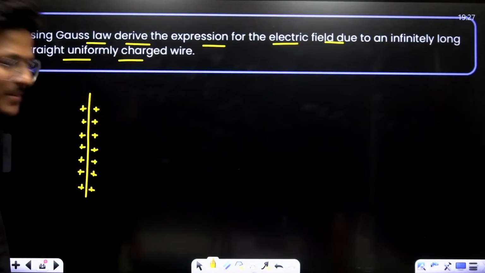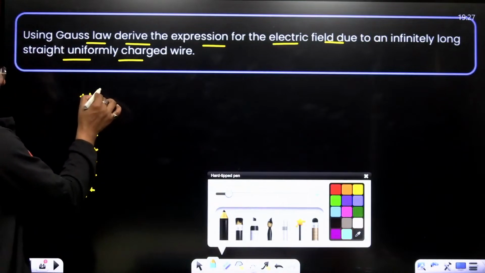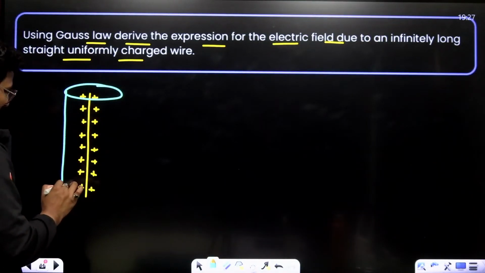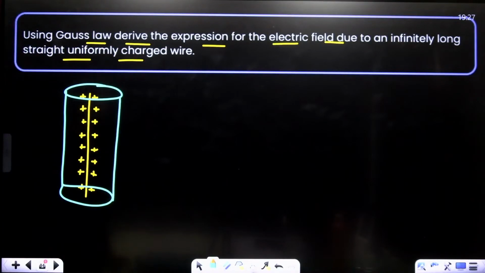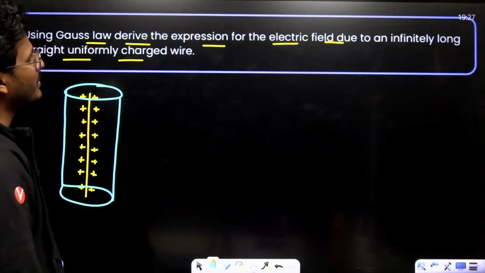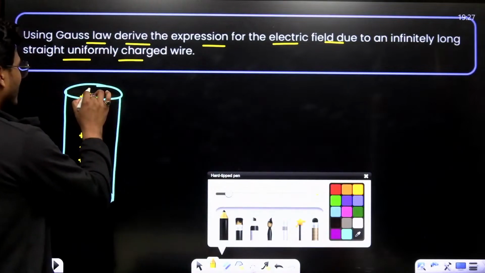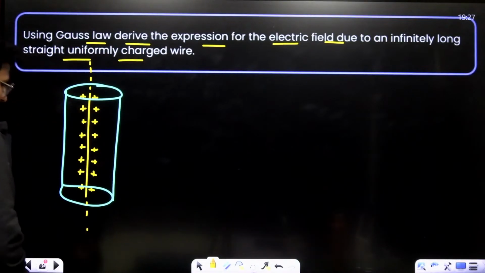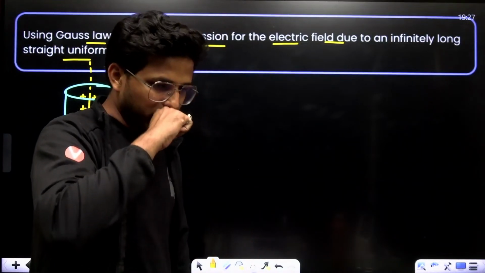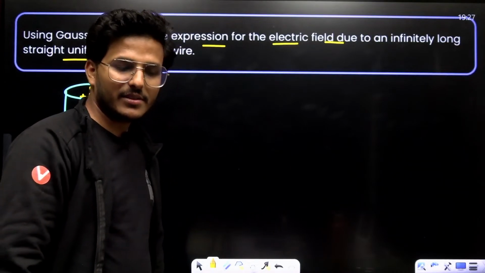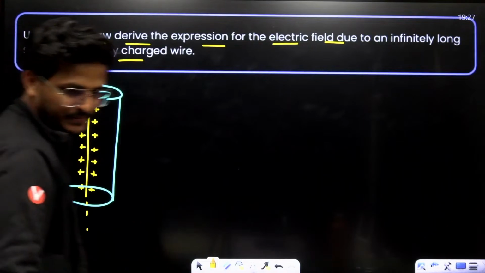A Gaussian surface is basically a symmetrical surface which covers this charged conductor. This is possible in this way: cylindrical, and a uniformly charged wire, infinitely long. Firstly we have to calculate for a finitely long wire, then put the value of theta as 90 and 90, and then you get the infinitely long wire, right?